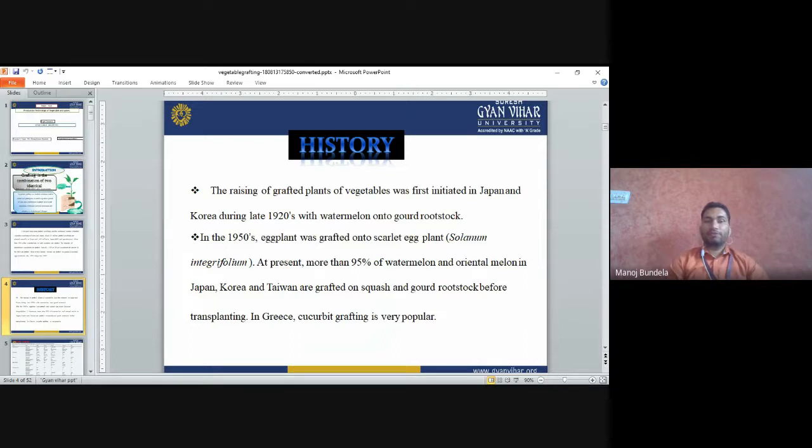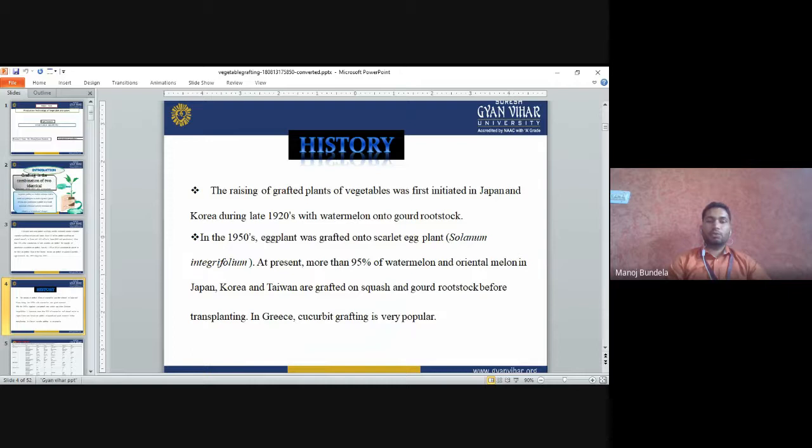In the 1950s, the eggplant was grafted onto the scarlet eggplant. Eggplant, Solanum melongena, is grafted on the scarlet eggplant, Solanum integrifolium. At present, more than 95% of watermelon and oriental melons in Japan, Korea, and Taiwan are grafted on squash and gourd rootstock. Squash and gourds are used as rootstock, and on that most of the watermelon and oriental melons are grafted, and then they are transplanted into the field.